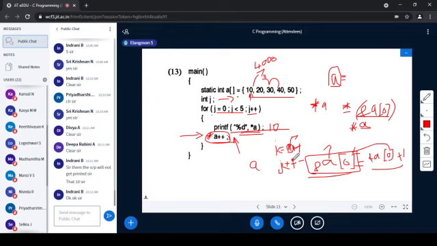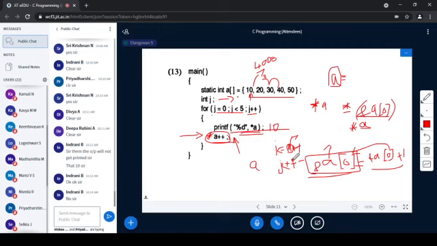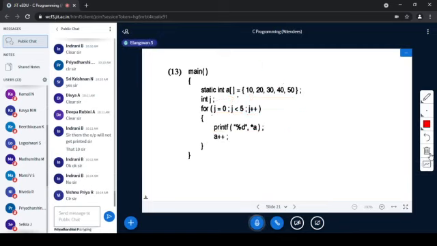Any clarity required on that? Okay, fine. This is an important concept, that is why I am spending more time on this. Okay, next.